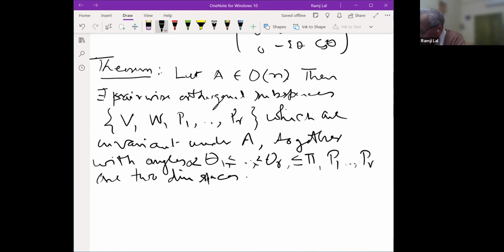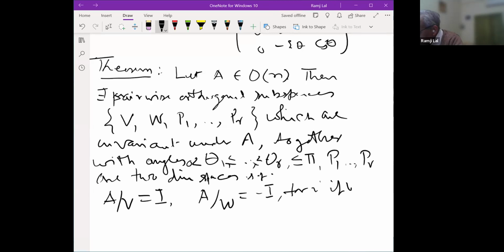such that A restricted to V is identity. That is, XA is equal to X for every X belonging to V, and A restricted to W is minus identity, which means XA is equal to minus X on W.